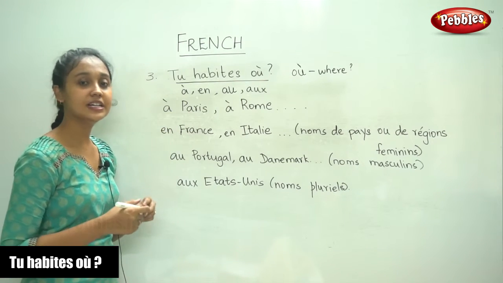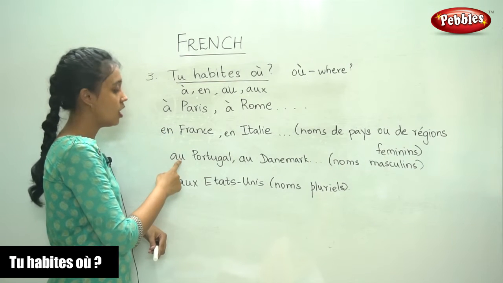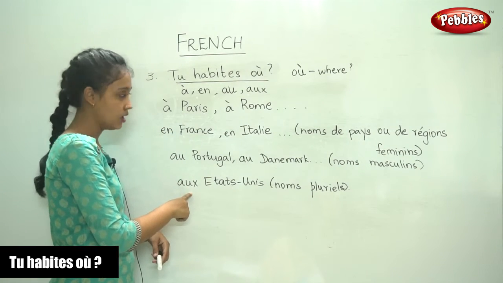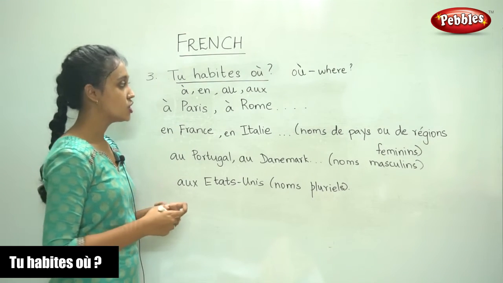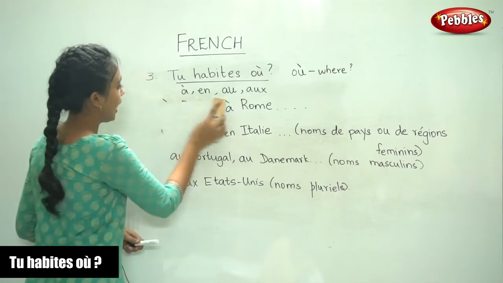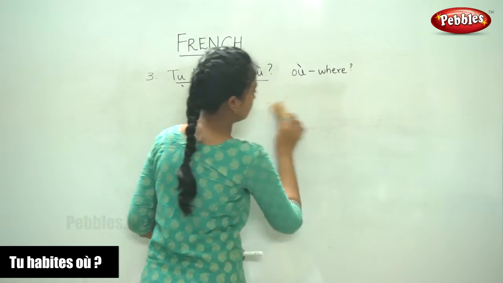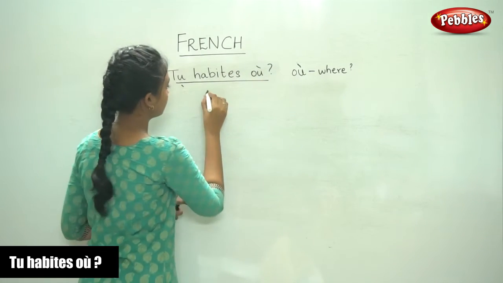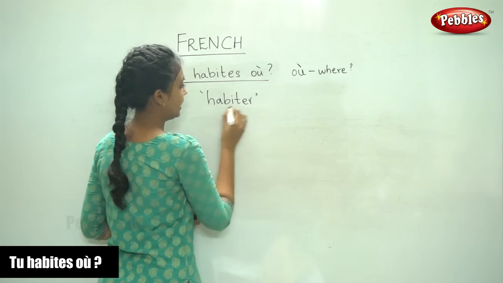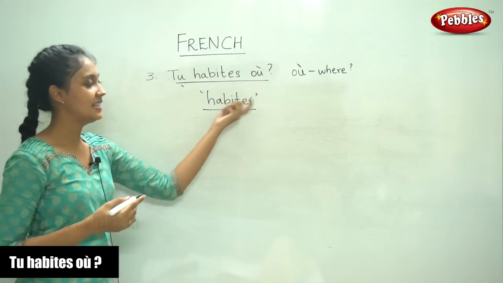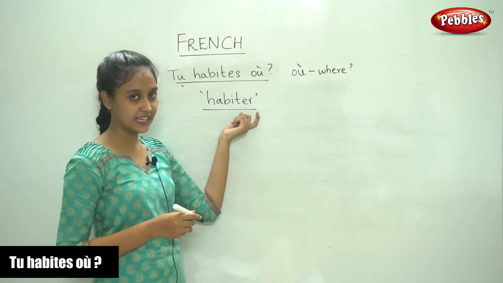So now we have learnt the use of the prepositions à, en, au, and aux. Now you will be able to tell where you live. I hope you remember the verb habiter, to live. It is an ER verb, and I am sure you remember the conjugation of the ER verb.